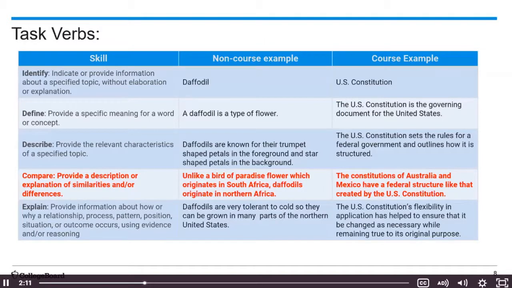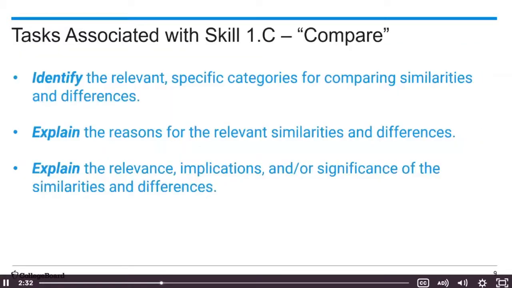And what I have for the course example, the constitutions of Australia and Mexico have a federal structure like that created by the U.S. Constitution. So there, that is in the positive in terms of similarities. They are similar to the U.S. Constitution. All right, within the skill of compare, we have identify the relevant specific categories for comparing similarities and differences. You want to be able to explain the reasons for the relevant similarities and differences, and then explain the relevance, implications, and or significance of the similarities and differences.